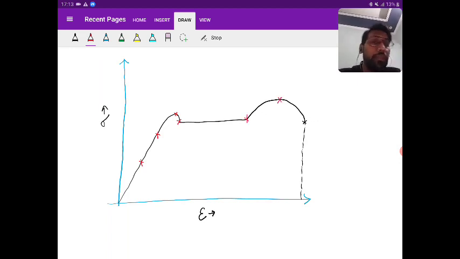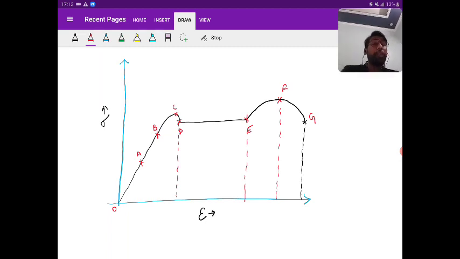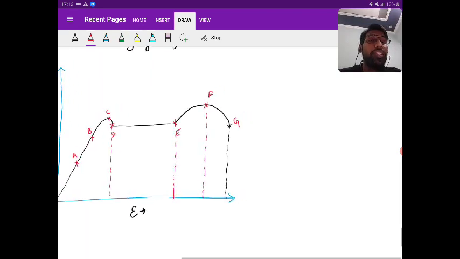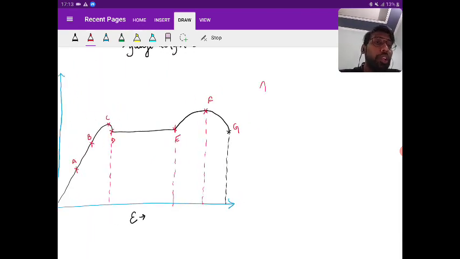Okay, so the origin point I am calling O, then A, B, C, D, E, F, G. Now this topic is very important for your interview, so you should be very clear with this topic. A is the proportionality limit.